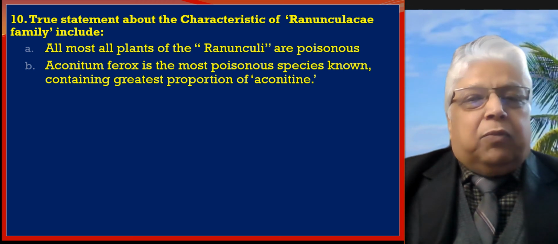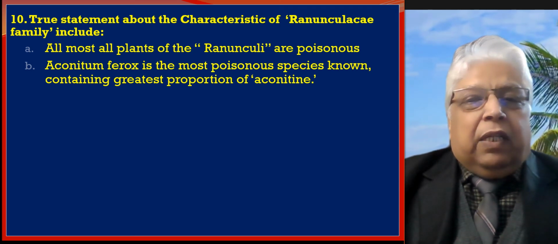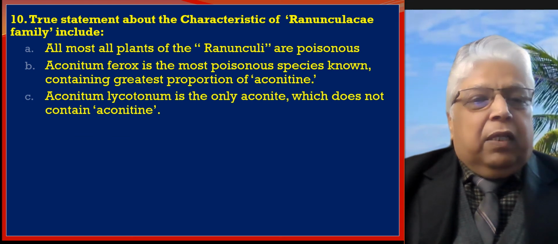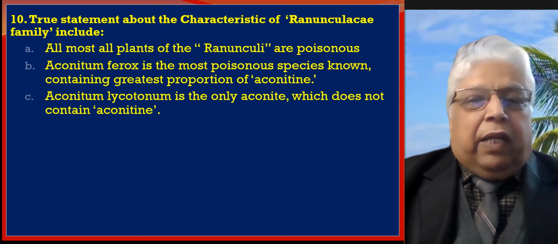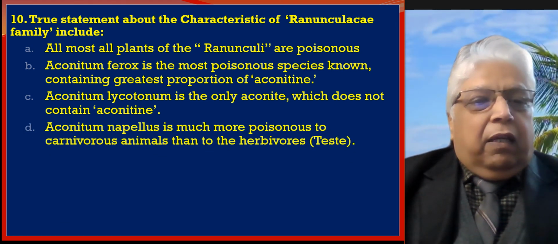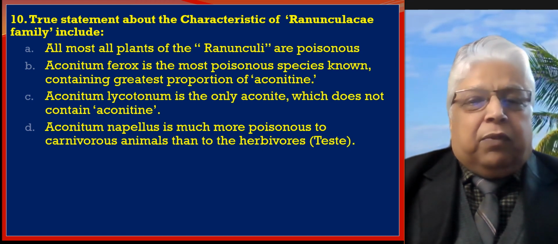Number 2, Aconitum ferox is the most poisonous specimen known, containing the greatest proportion of aconitine. Number 3, Aconitum lycoctonum is the only aconite which does not contain aconitine. Number 4, Aconitum napellus is much more poisonous to carnivorous animals than to herbivorous.